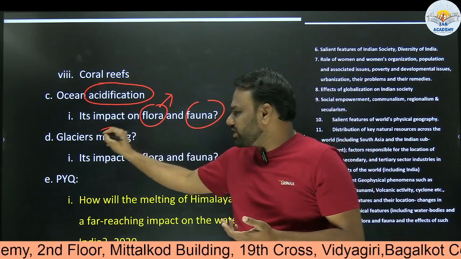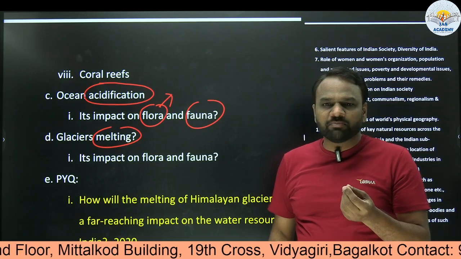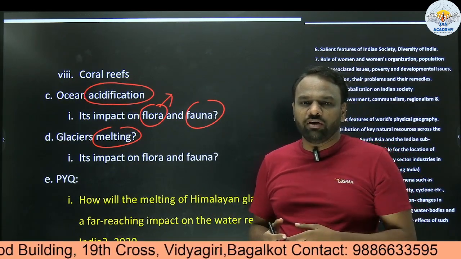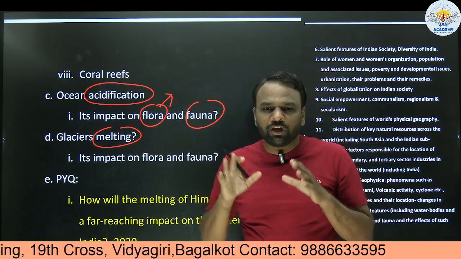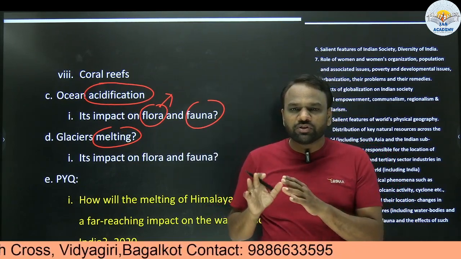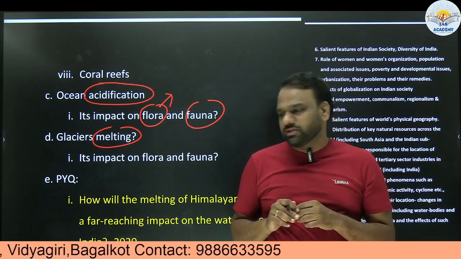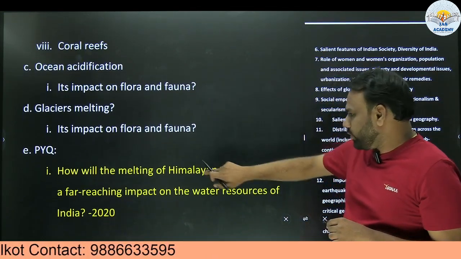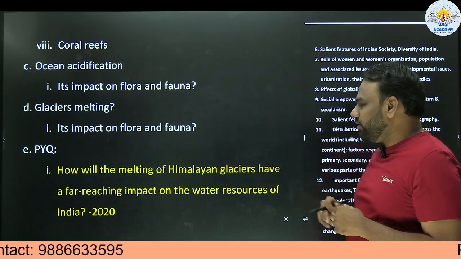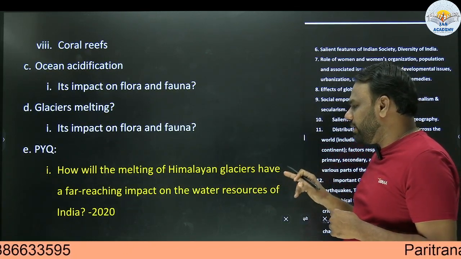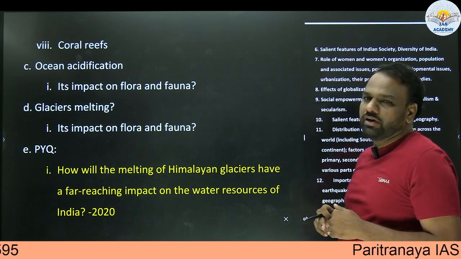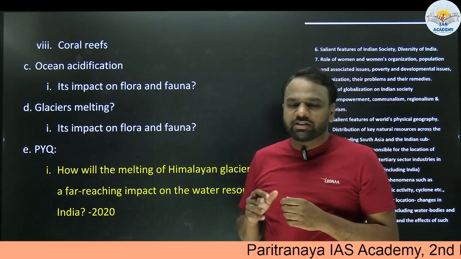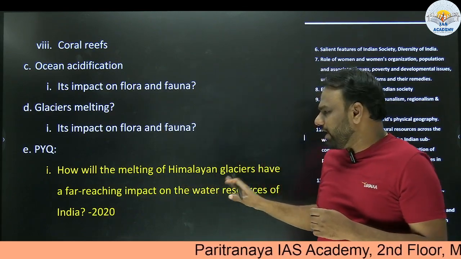One more example is glaciers melting. When glaciers in the Himalayas melt, what kind of impact will they have on the surrounding region, on the flora and on the fauna? These are the various perspectives we have to keep in mind while preparing notes for these topics. If you look at the question of 2020, you will get clarity: How will the melting of Himalayan glaciers have a far-reaching impact on the water resources of India? If we have prepared these topics thoroughly, by understanding the demand of the examination, then definitely we can answer this question.